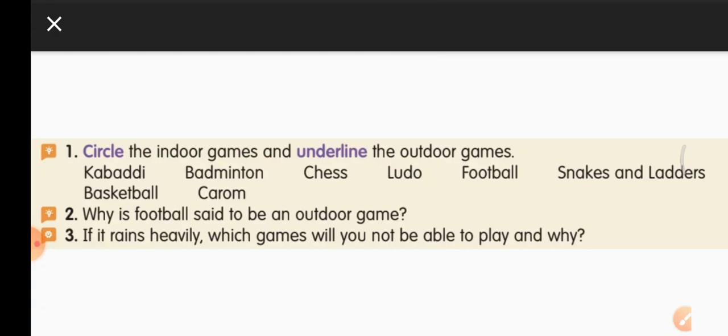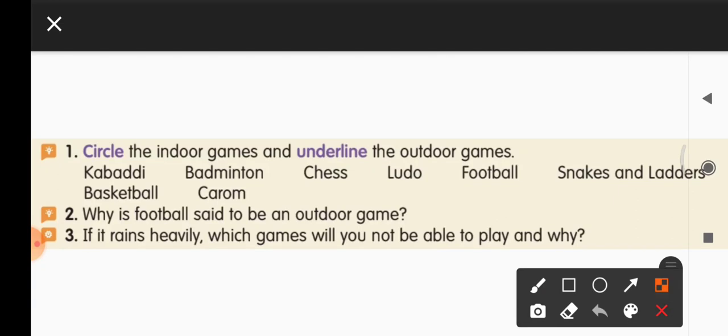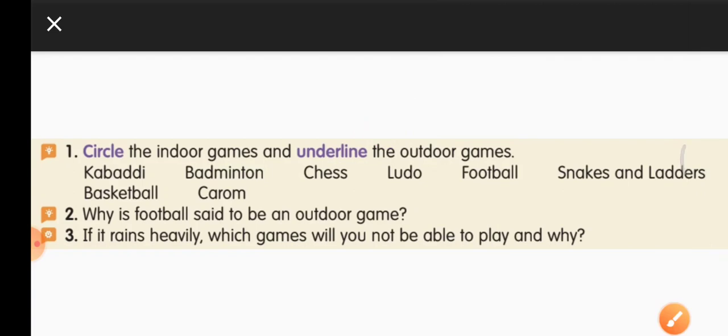Okay, we are going to put a circle. What is a circle? Circle like this. We are going to put a circle to indoor games and we are going to underline the outdoor games, right?